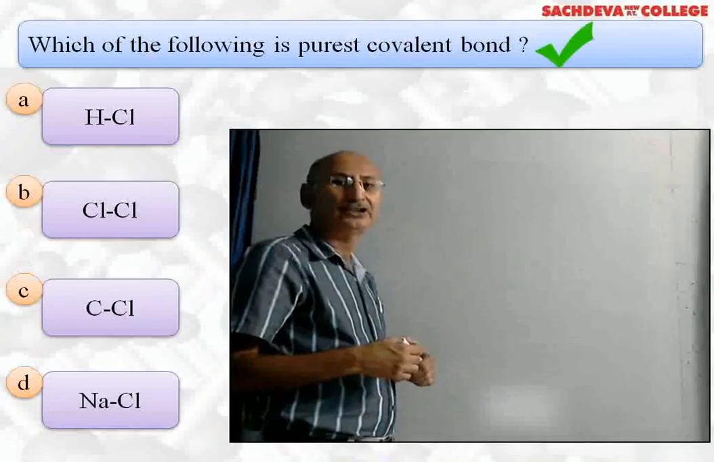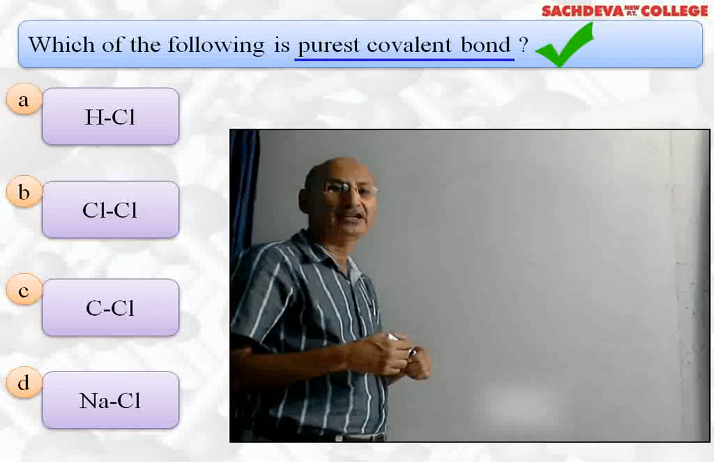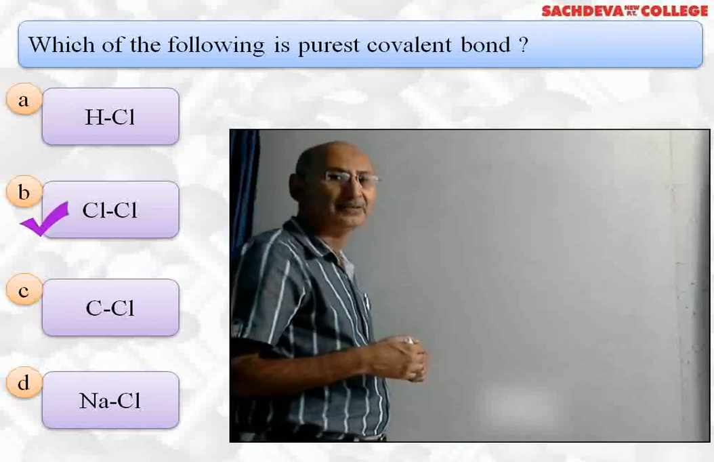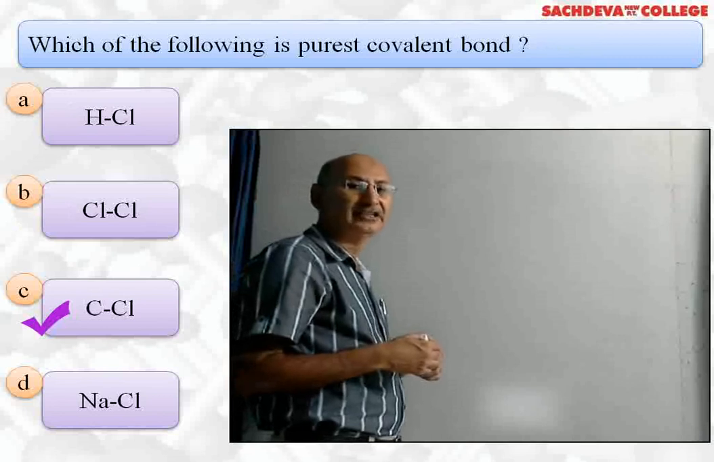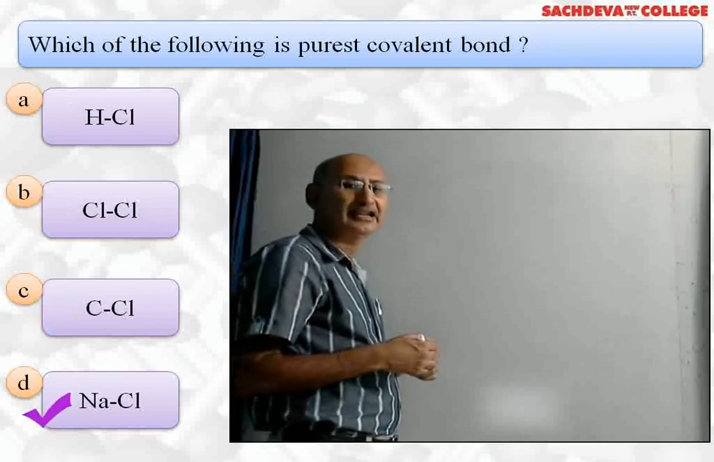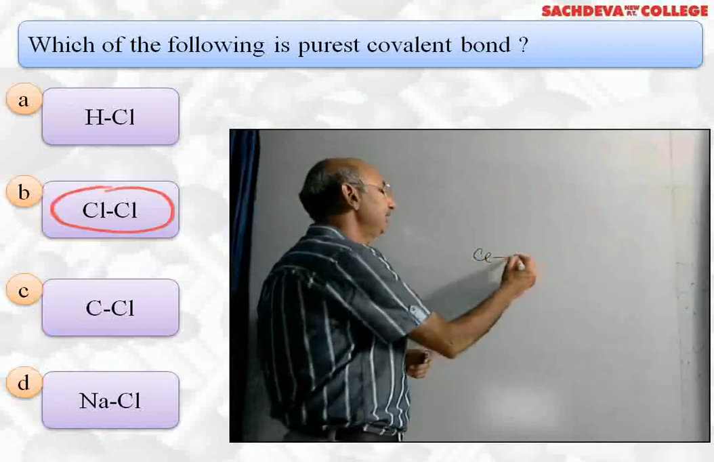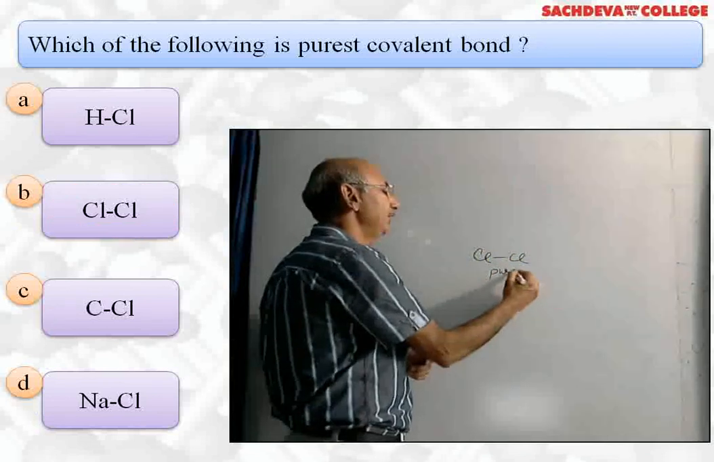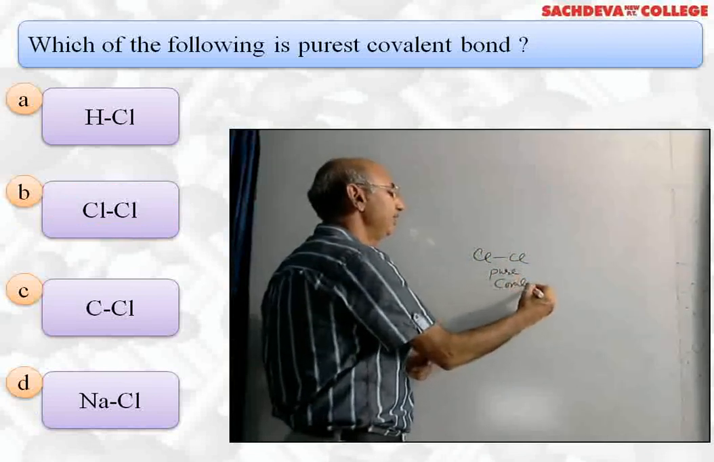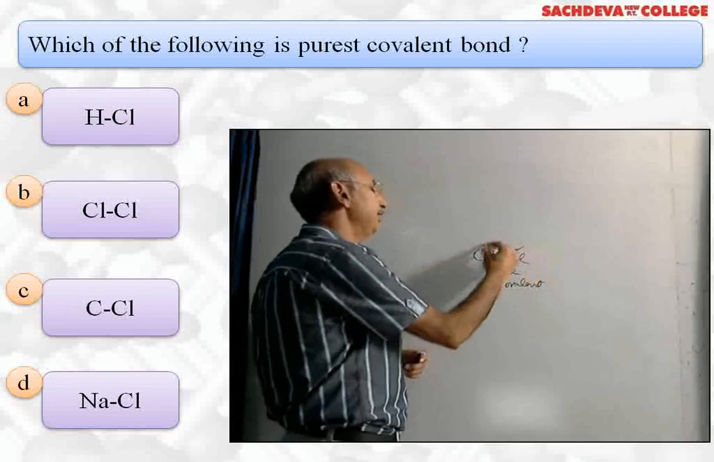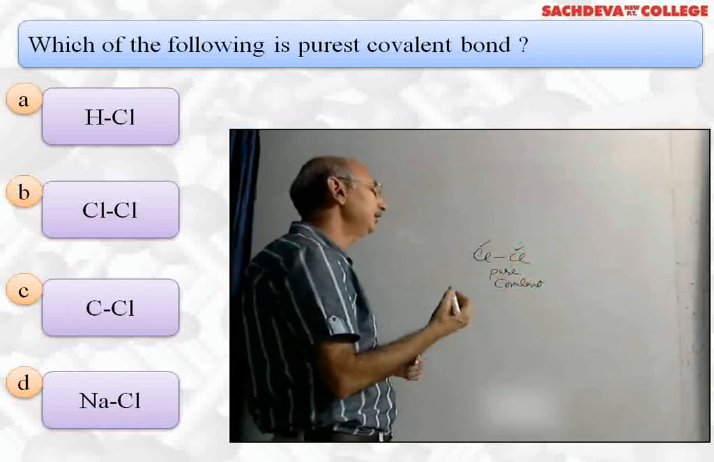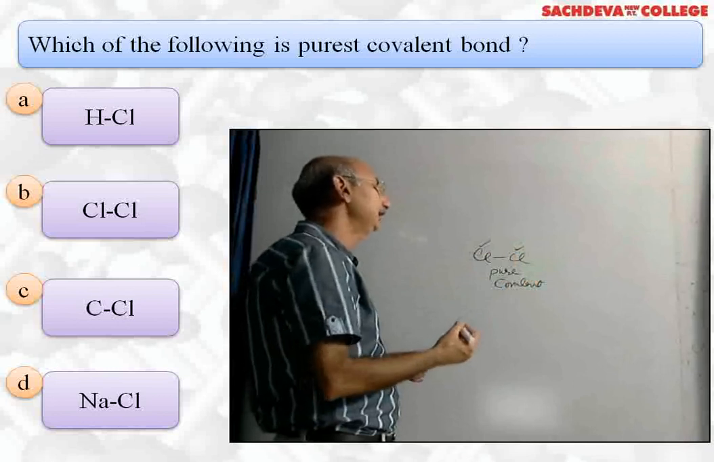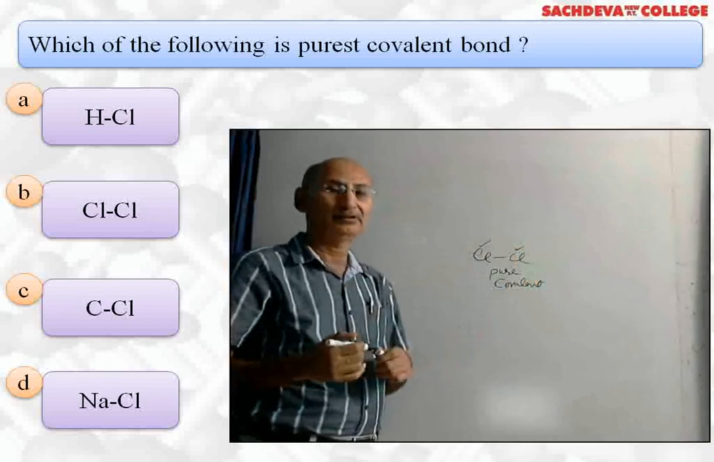Next question, which of the following is purest covalent bond? A part HCl, B part Cl-Cl bond, C part C-Cl bond, and fourth is NaCl. Correct answer is Cl-Cl bond, it is pure covalent. Why is it pure covalent? Because difference in electronegativity of two chlorine atoms is almost zero. Rather, it is equal to zero. That is the reason it is pure covalent bond.